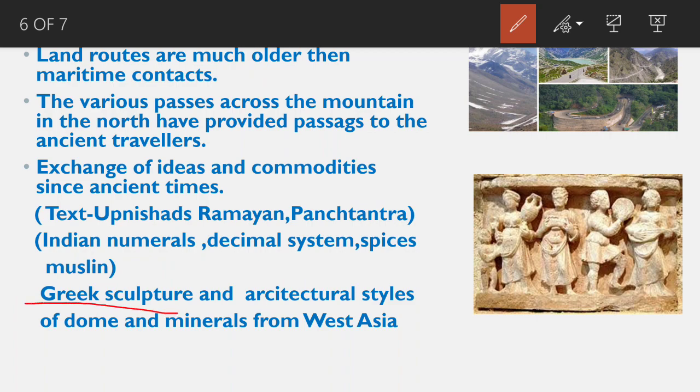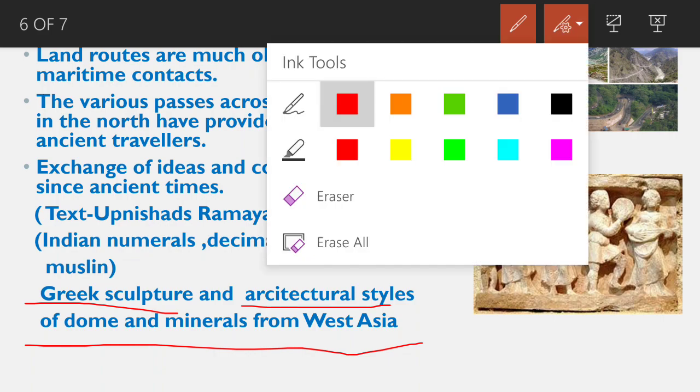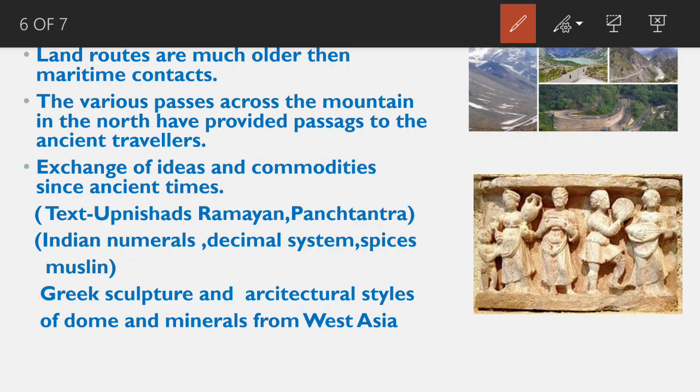The influence of Greek sculpture and architectural styles of domes and minarets from West Asia can be seen in different parts of the country. So India's relations with Asia and other countries are very strong because of its geographic location.